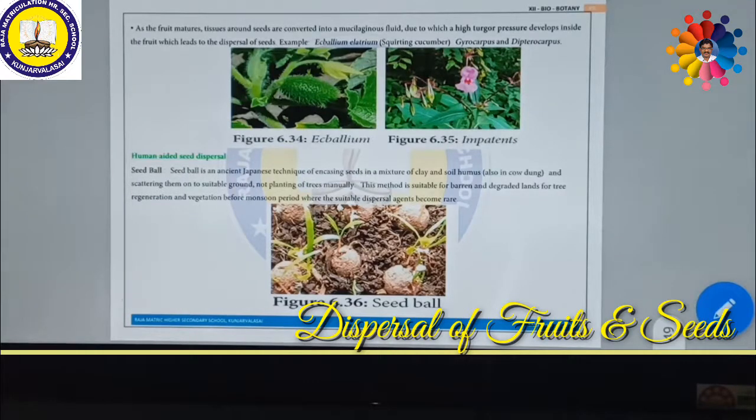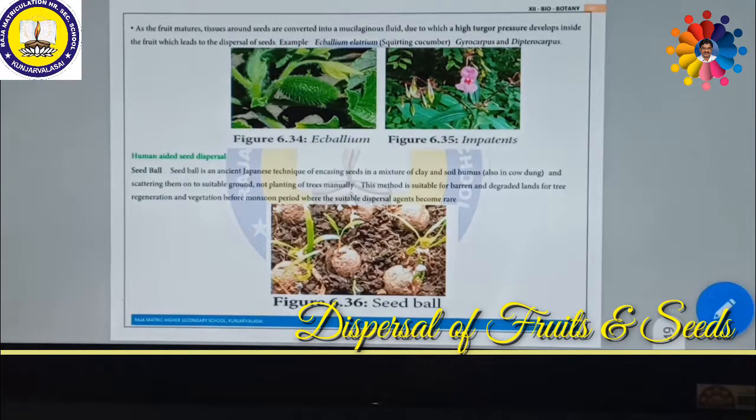That means a ball which will be formed by a mixture of clay and some amount of soil humus along with some cow dung. Then here and there some seeds are also embedded. Then you have to throw them away wherever the place is barren. Barren means empty space. So this method is suitable for barren and degraded lands for tree regeneration and vegetation before the monsoon period, where suitable dispersal agents become rare.